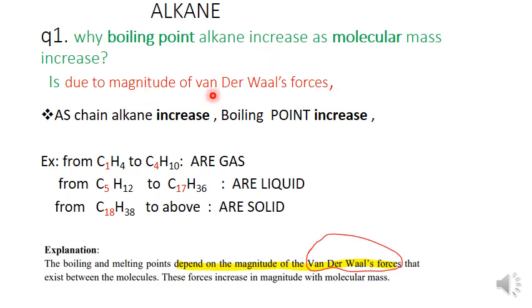The reason is this. For example, from 1 carbon to 4 carbon, they are gas. From carbon 5 to carbon 17, it is a liquid. From 18 and above, they are solid. It means that as the molecular mass increases, also the boiling point increases. It means that you have gas, you have a liquid, you have a solid.